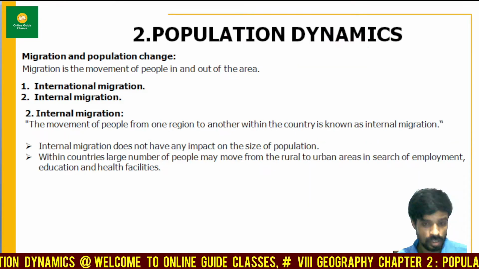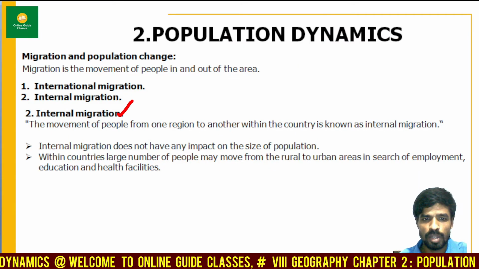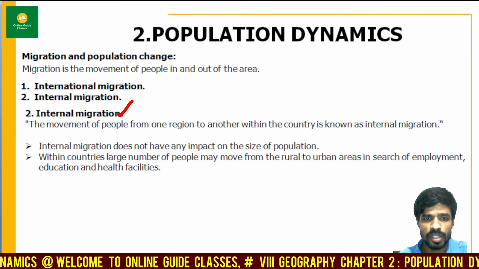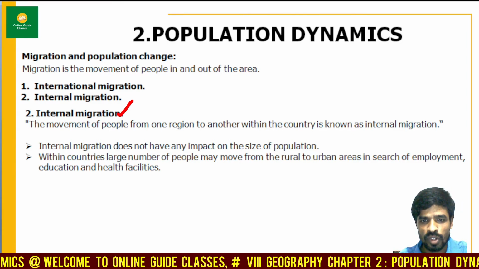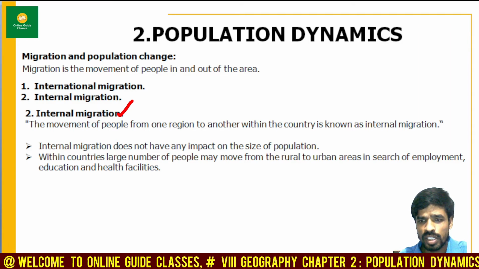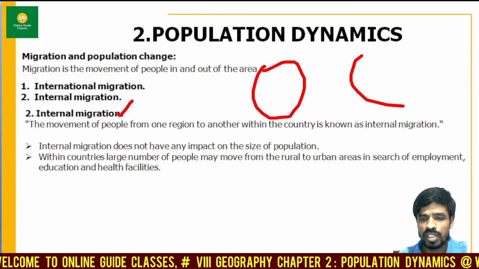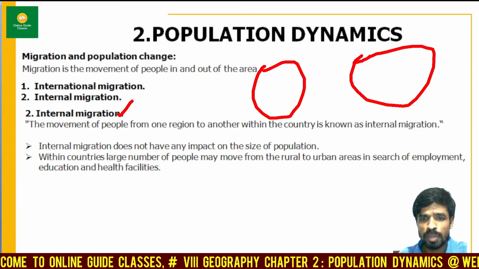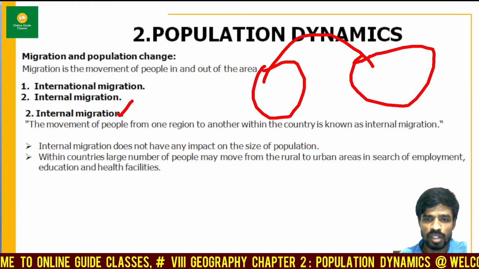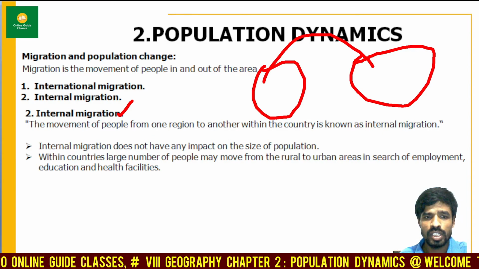Now let's move on to the next one, that is internal migration. What is the meaning of internal migration? Internal migration is the movement of people from one region to another region within the country. If a person is moving from one state to another state, this is known as internal migration within the country.